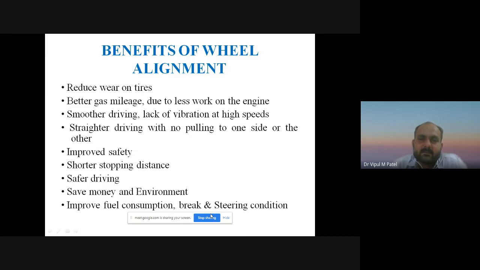that is benefits of the wheel alignment. So with the use of that wheel alignment, we can reduce the wear on tires, or we can say we can reduce the tire wear, right? Better gas mileage due to the less work of the engine, smooth driving, lack of vibration at high speed, straight driving with no pulling to one side or the other side. એક બાજુ ખેંચાશે નહીં, વાઇબ્રેશન નહીં આવે, હાઈ સ્પીડ અચીવ કરી શકશો, સ્મૂથ ડ્રાઇવિંગ કરી શકશો, માઇલેજ વધારે મળશે, ટાયર